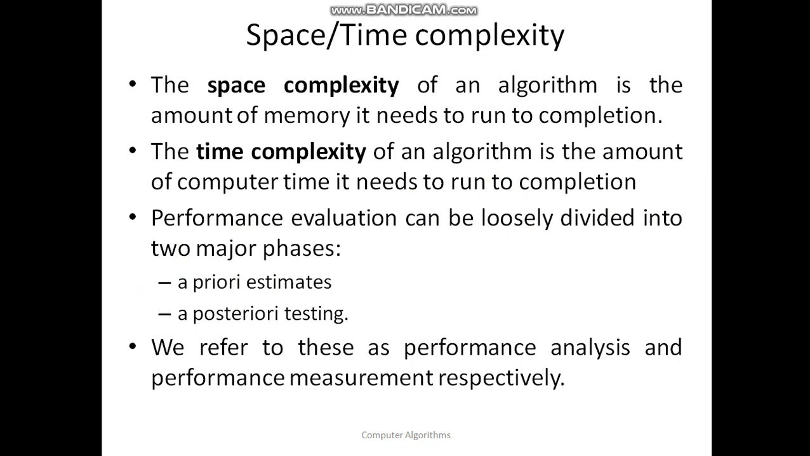The time complexity of an algorithm is the amount of computer time it needs to run to completion, to accomplish a particular task. As we discussed in the last lecture, there are two types of evaluations. One is priori estimates, which is done before implementation of the program, and the second is posteriori testing, which is done after implementation, and it is compared with whatever our priori estimates were. So this is about space and time complexity.